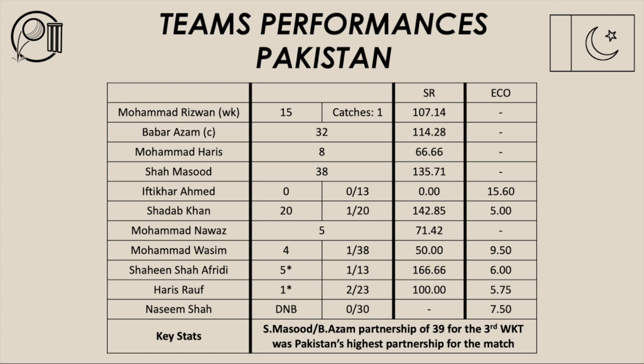Defending 137 was always going to be tough against England, but especially at the MCG with the size of the ground, of the boundary square of the wicket, and also short down the ground. It was always going to be tough for Pakistan to defend 137, but they did well to stay in the game by taking wickets when needed. They did well to have England 4 for 84 inside 12.3 overs. At that stage, the game was in the balance, but that was to be short-lived.